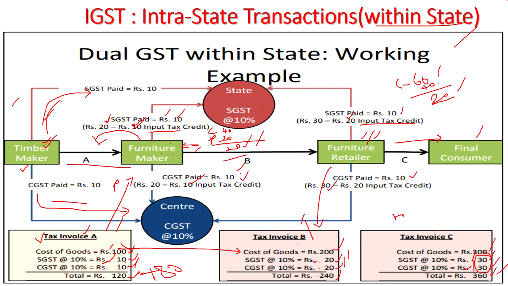You will be getting input tax credit whenever you pay tax to the government, and this tax paid to the government will be adjusted in the future transactions of sale. That means purchase transactions will be adjusted to the sale transactions in the future. This is all about the intrastate transactions within the state.